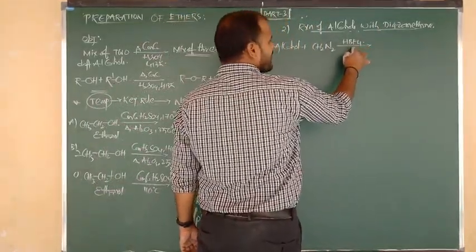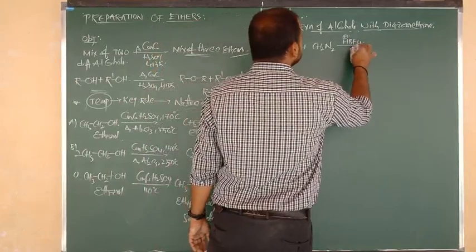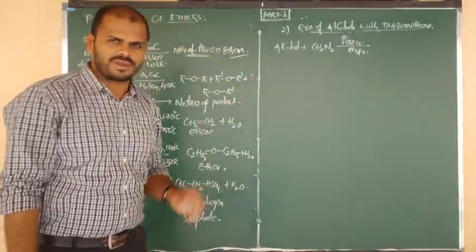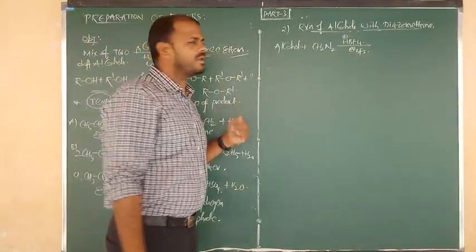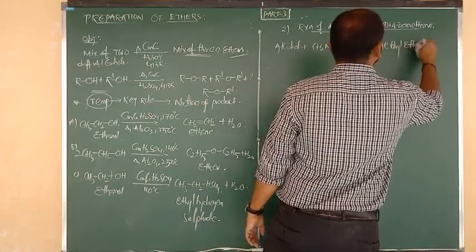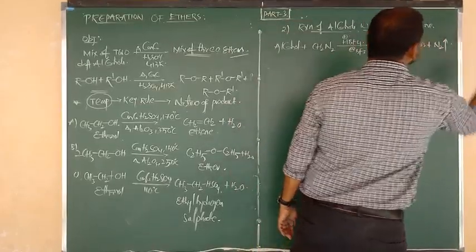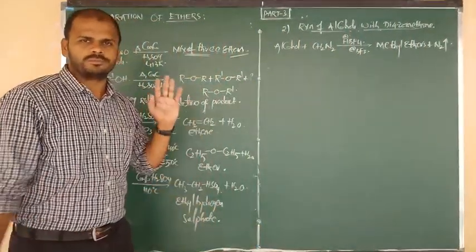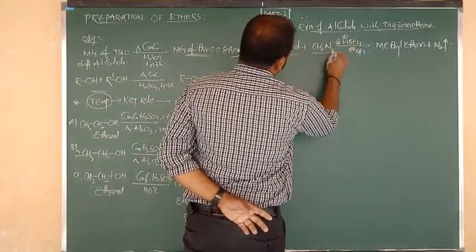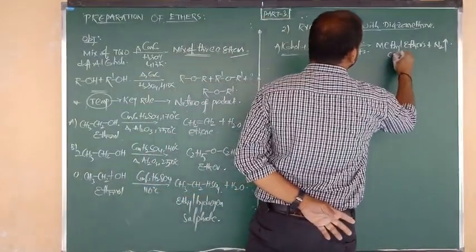tetrafluoroboric acid. It acts here as a catalyst. Instead of HBF4, we can use an electron deficient compound or Lewis acid, that is BF3. Any one catalytic condition you can use here. And automatically you get the products, methyl ethers. Along with the formation of methyl ethers, release of nitrogen gas takes place. Leaving group is N2. So simply stated, alcohols on heating with diazomethane in presence of HBF4 catalyst give methyl ethers in good yield.